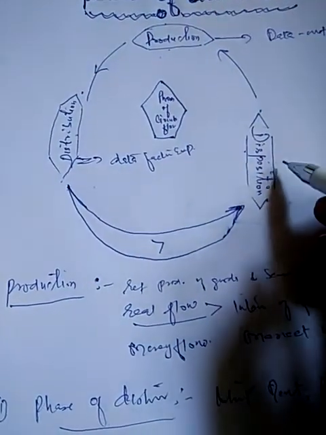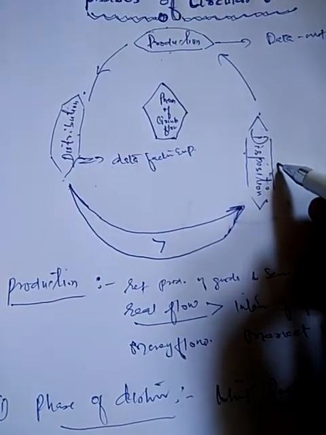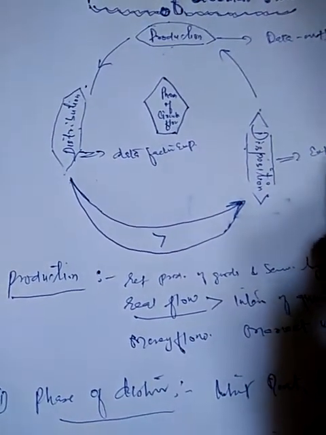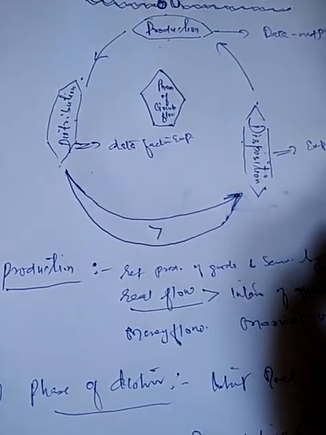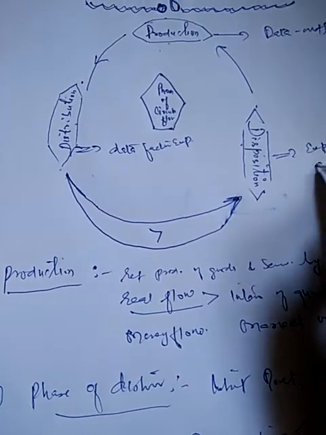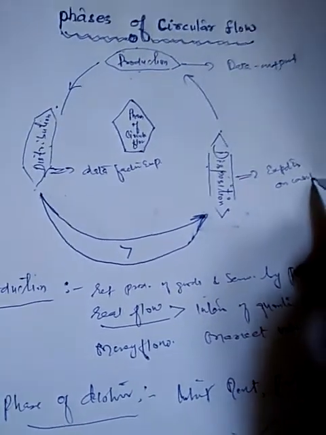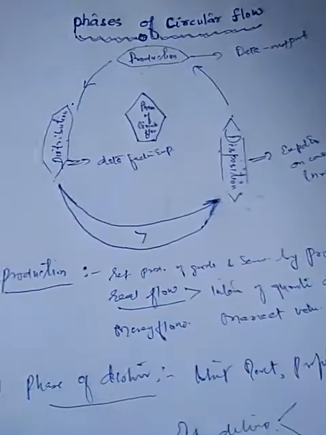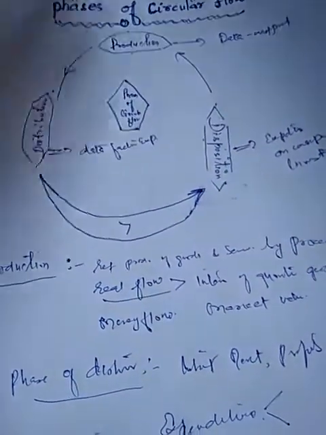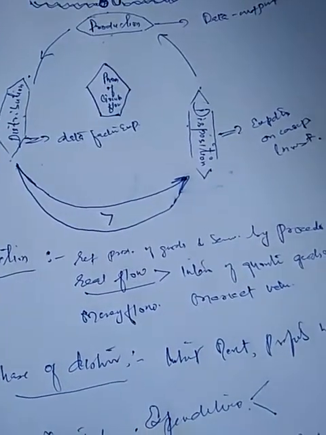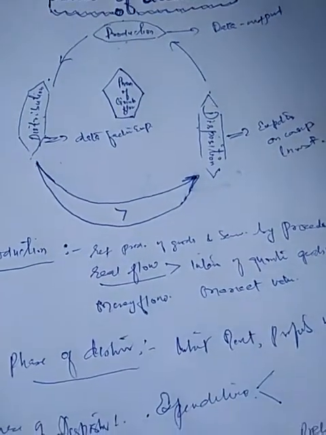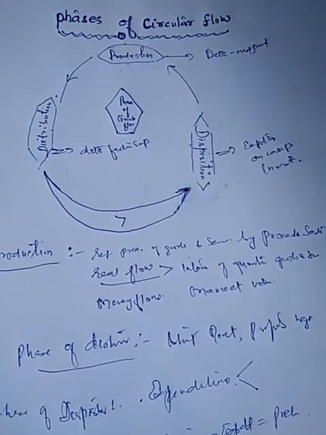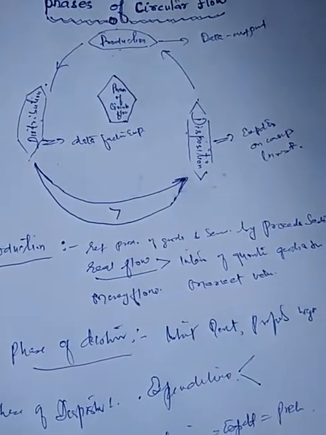And corresponding to the disposition phase or expenditure phase, we need data on expenditure. हमें एक्सपेंडिचर की डेटा चाहिए, on expenditure on consumption, expenditure on investment, right? So this is how we discuss the three phases of circular flow and where we get the data or information we need.